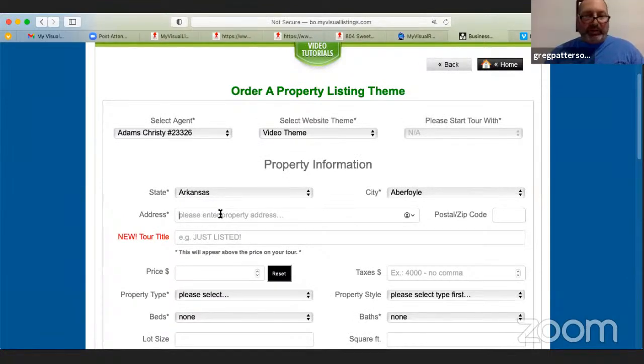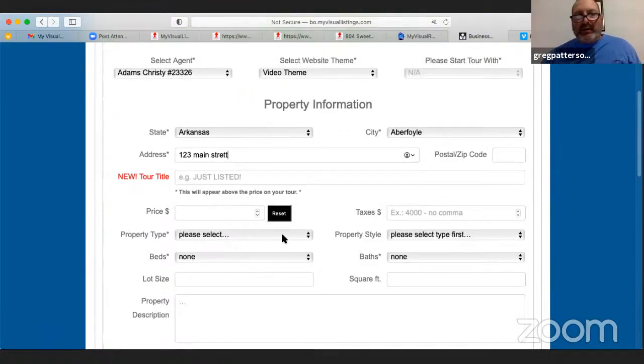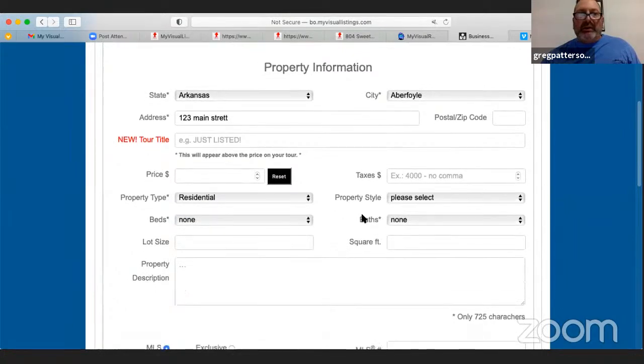Correct. You still put in the address of the property, same thing, which doesn't take too long. There's only a few mandatory fields that you would have to do here. The zip code.